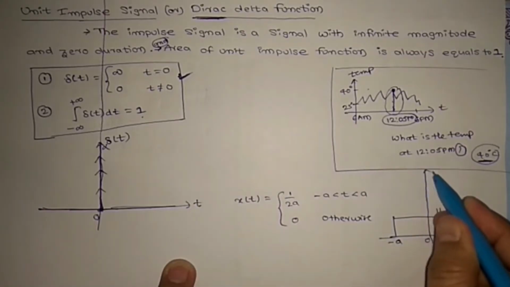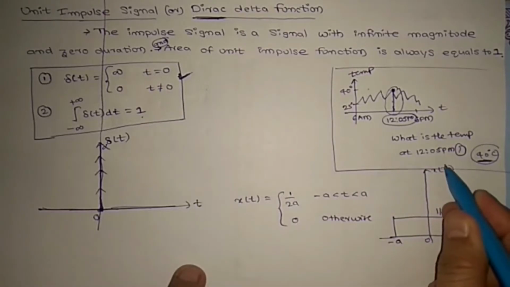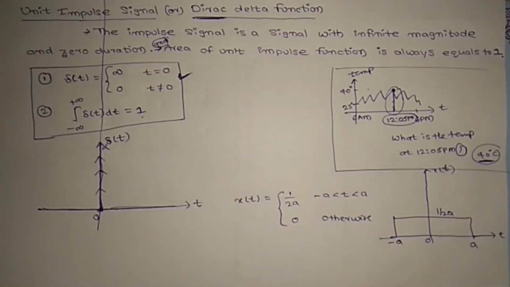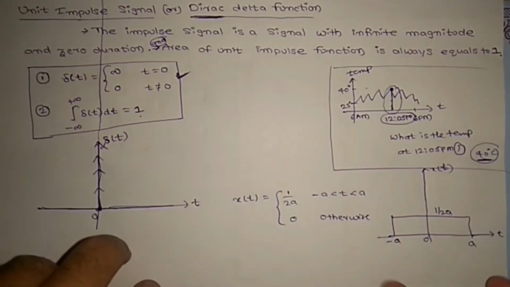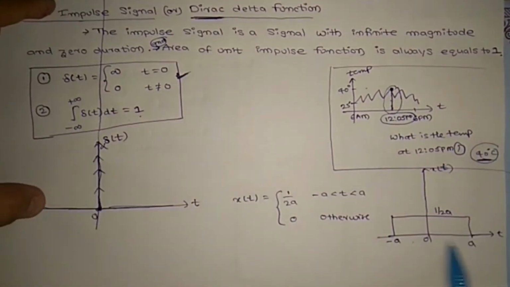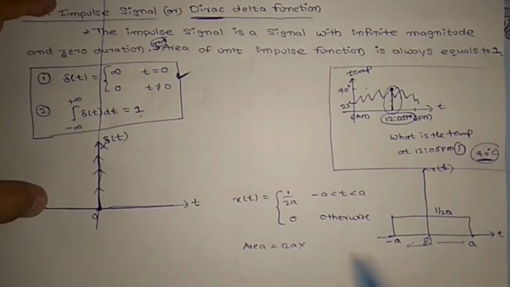This is the x(t) signal. What is the area of this signal? Area is height into width. The width is a plus a, which is 2a. Area is 2a into height 1 by 2a, which is equal to 1. Area is 1.